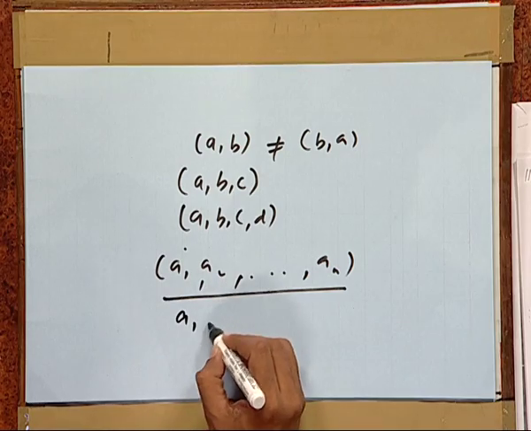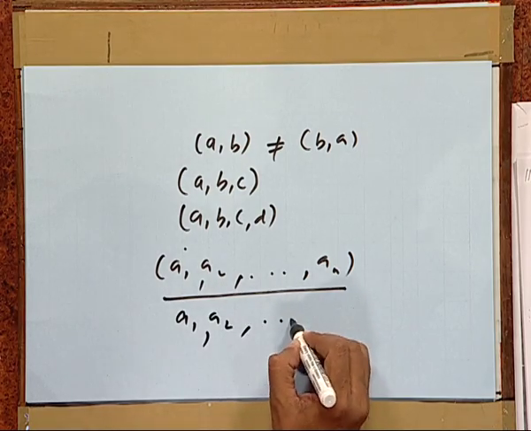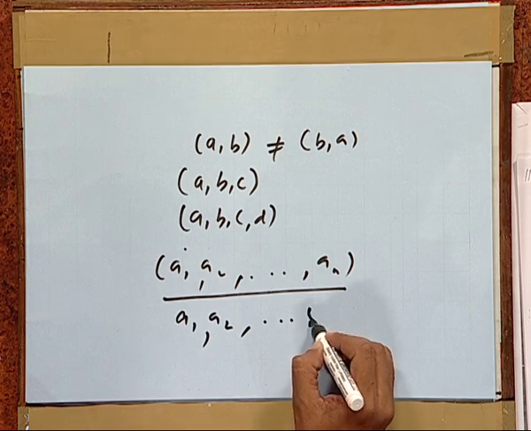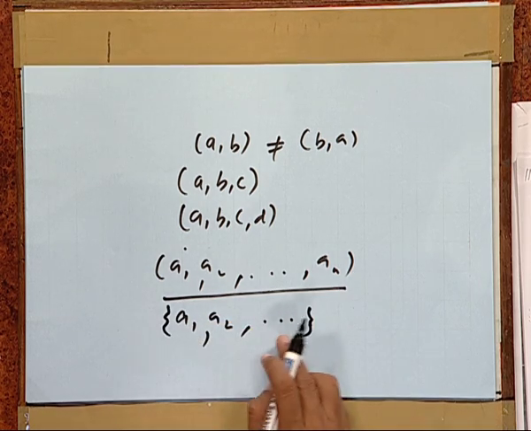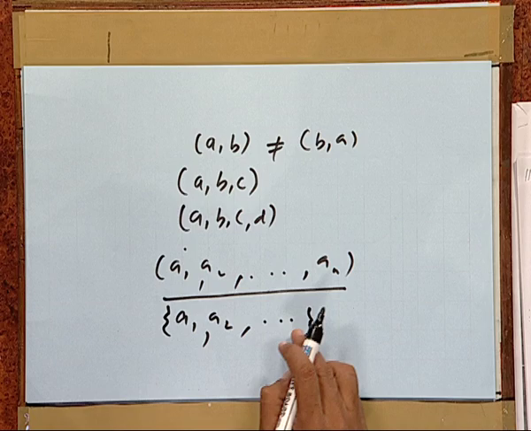Of course, this is the case of a finite sequence, but normally in mathematics we will most often come across sequences having an infinite number of elements. Then we write them as a1, a2 and so on. This means it contains an infinite number of elements and each element has a specific position.